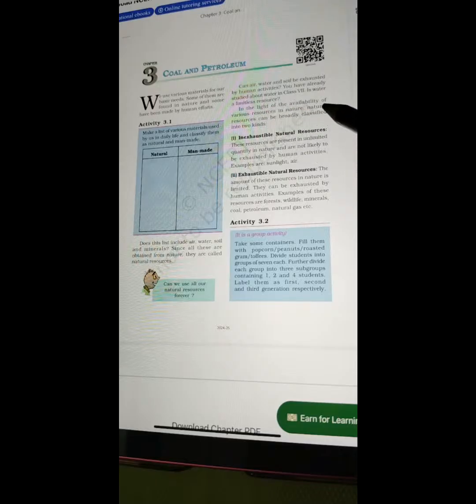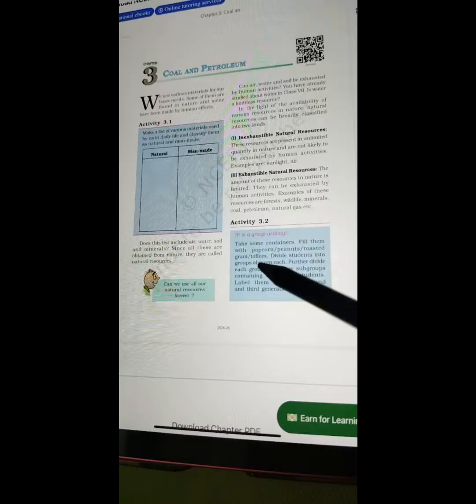In the light of the availability of various resources in nature, natural resources can be broadly classified into two kinds. One, inexhaustible natural resources. These resources are present in unlimited quantity in nature and are not likely to be exhausted by human activities. Examples are sunlight, air. Part 2, exhaustible natural resources. The amount of these resources in nature is limited. They can be exhausted by human activities. Examples of these resources are forests, wildlife, minerals, coal, petroleum, natural gas, etc.